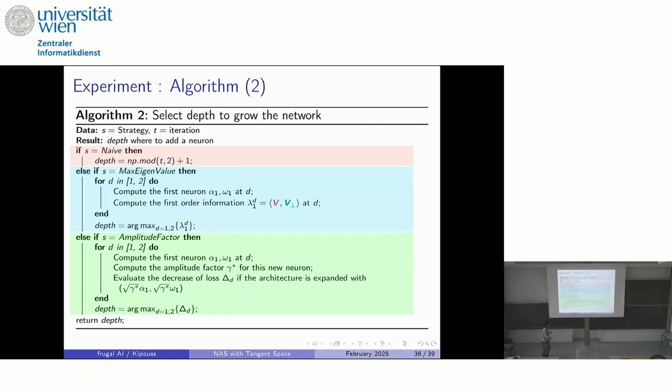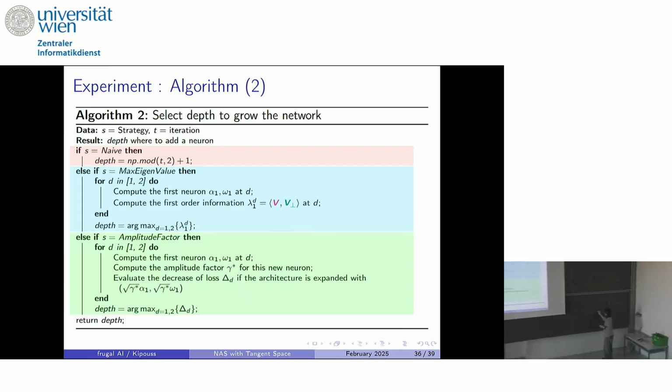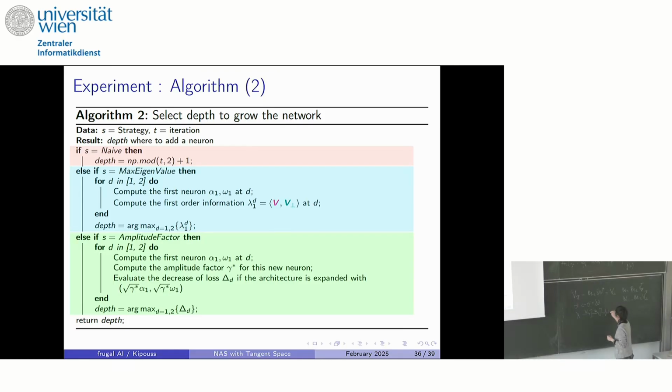I have a little experiment to show you. So I take a feed-forward network with two hidden layers, 1, 2. And I have to decide at each step of my process if I have to add neurons at the first or at the second layer. And for that, I will compare 3 strategies. The first one is the naive one, which really adds neurons in the order of the layers. So it starts by adding neurons here, then it adds a neuron at the second layer, then it goes back to the first, etc. This is the first strategy.